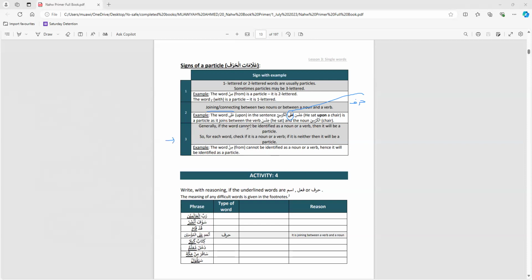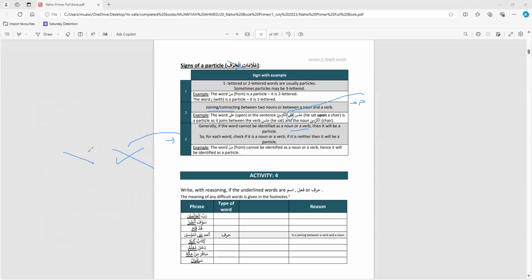Generally, if the word cannot be identified as a noun or a verb, then it will be a particle. So really the sign of a harf is: don't check for harf. Check whether it's a noun or a verb. Is it a noun? Yes. Then it won't be a harf. Is it a noun? Nope. Okay, now let's check.